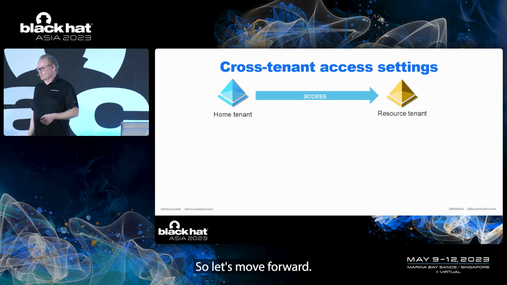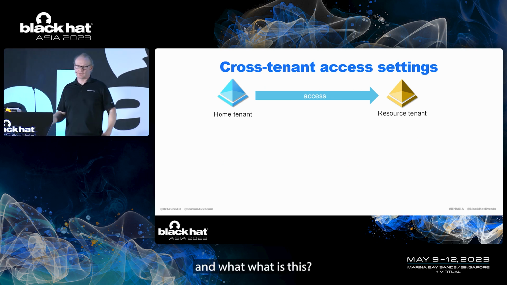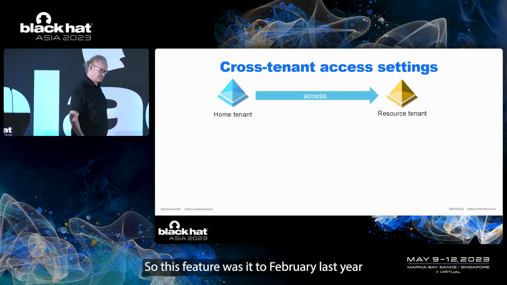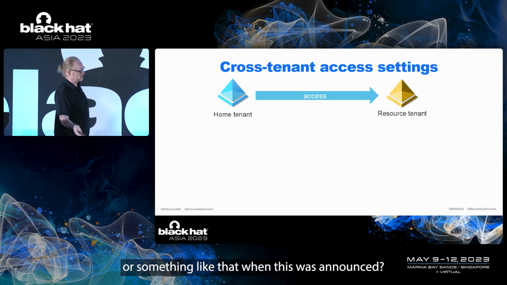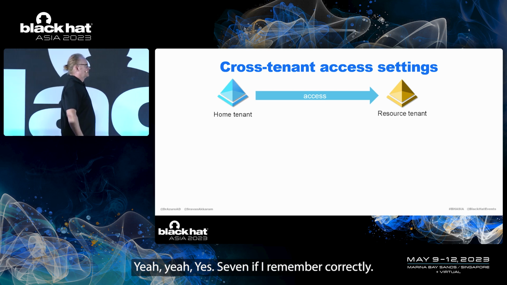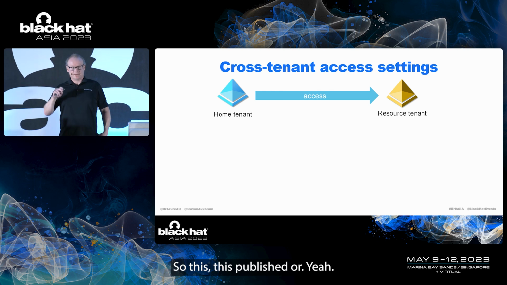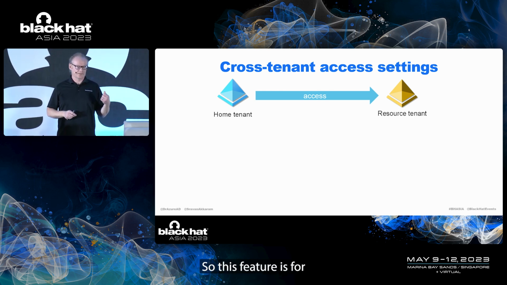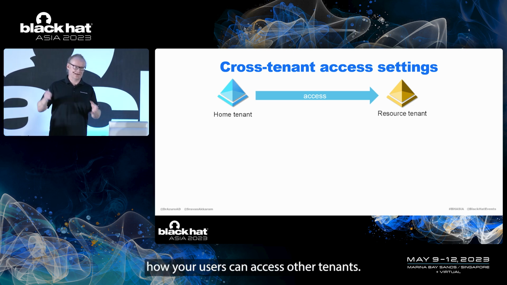So let's move forward. Now we go to cross-tenant access settings. And what is this? This feature, was it February last year or something like that, when this was announced? Yep, yes, the 7th, if I remember correctly. So this feature is for making it easier to configure how your users can access other tenants.